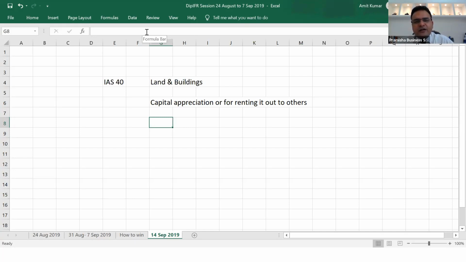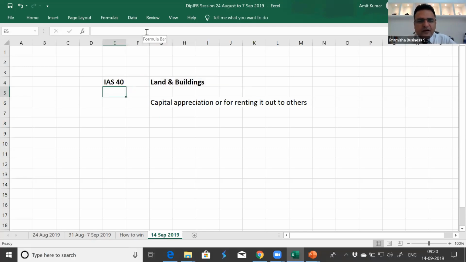If we're consuming it in the business, we'll be charging normal depreciation on the building, though land is not depreciated, and we'll continue to record it on the cost model. On IS 40, some of them were of the opinion that it should be at fair value, but some of them were against it, saying that we do not wish to go to the fair value model. So IS 40 was introduced with the purpose of introducing the fair value model, not to introduce the cost model. This cost model already exists in property, plant and equipment.